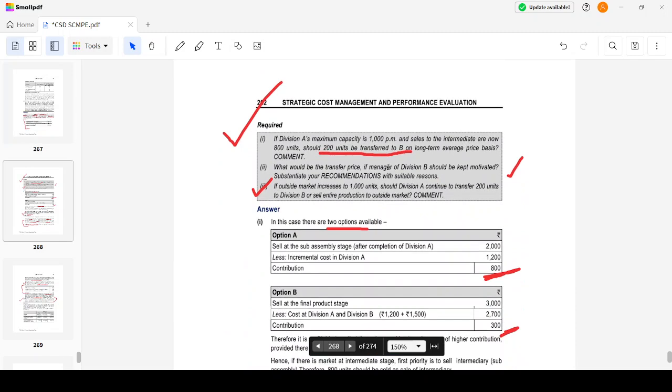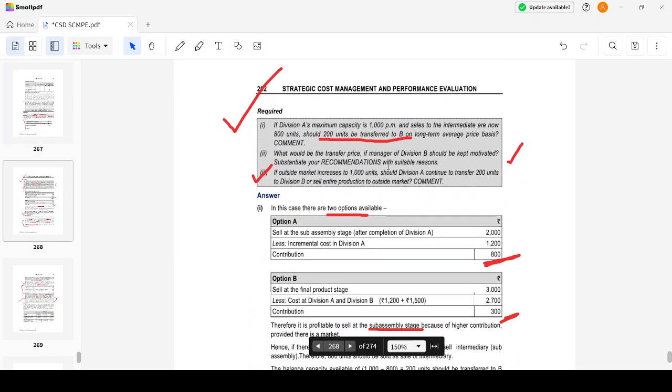First question: if division A's maximum capacity is 1,000 per month and sales to the intermediate market are now 800 units, should the 200 units be transferred to B on a long-term average basis? See, what happens here is we have a capacity of 1,000 and 800 units are to be sold to the market. We have a market demand of 800 units. If I'm not going to sell anything to division B, then 200 will be idle units. Now we have an opportunity to sell it, so we will sell it, the 200 units.